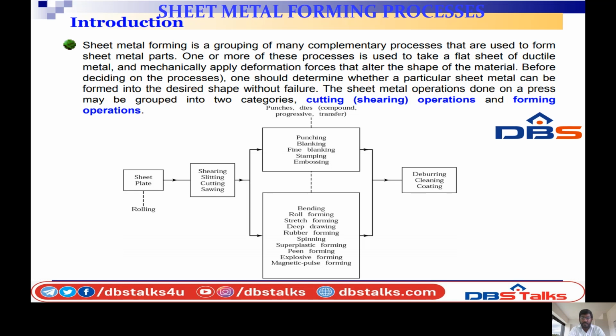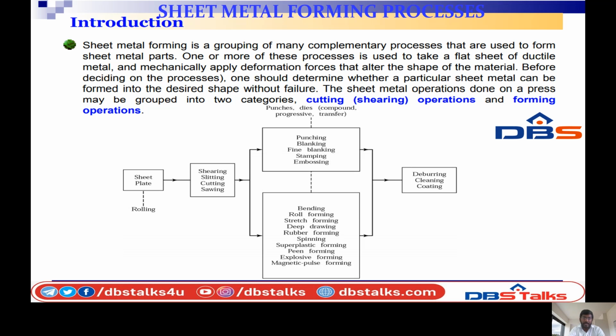Sheet metal forming processes, introduction. Sheet metal forming is a grouping of many complementary processes that are used to form sheet metal parts. This process is used to take a flat sheet of ductile metal and mechanically apply deformation forces that alter the shape of the metal.